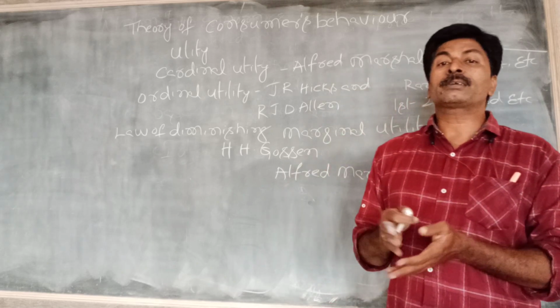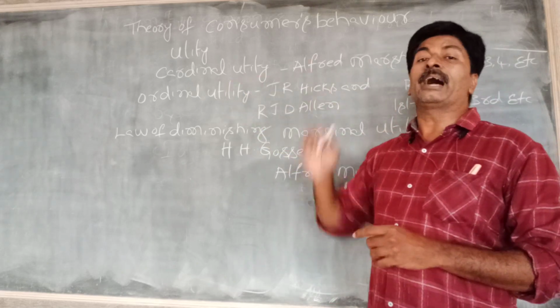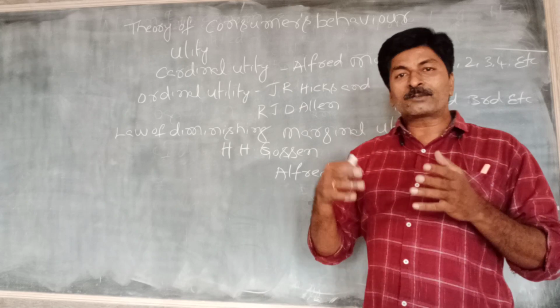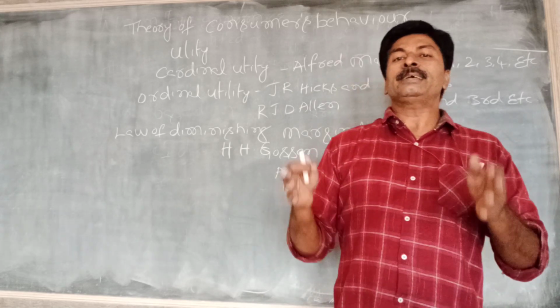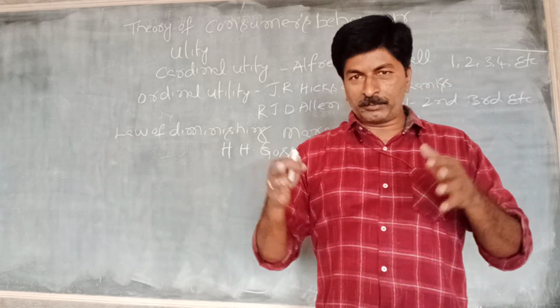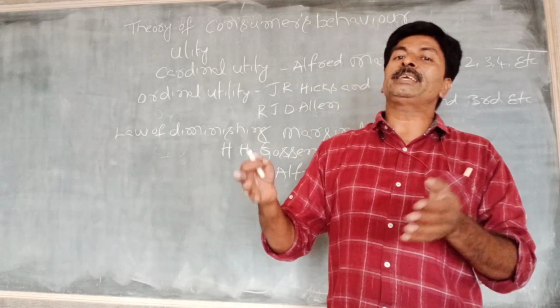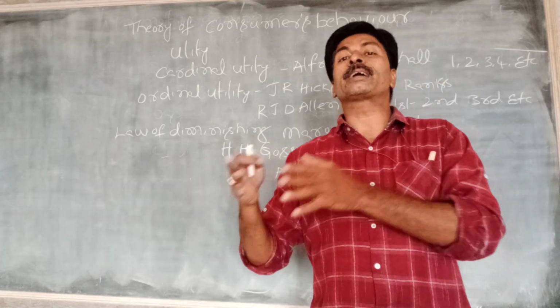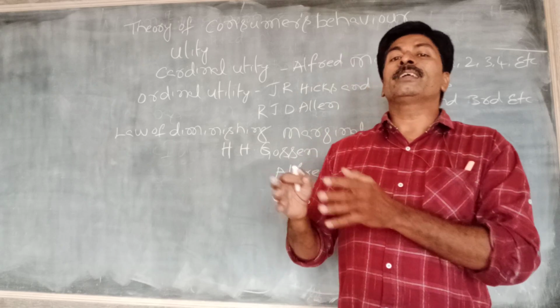First of all, Alfred Marshall explained cardinal utility analysis. In his opinion, when we purchase or consume any commodity, that commodity's utility can be measured numerically. So that is cardinal utility.